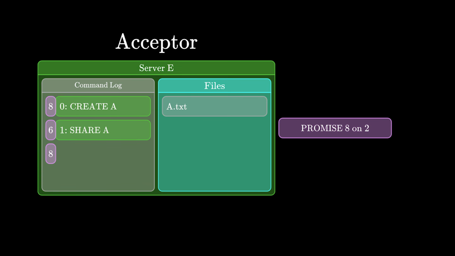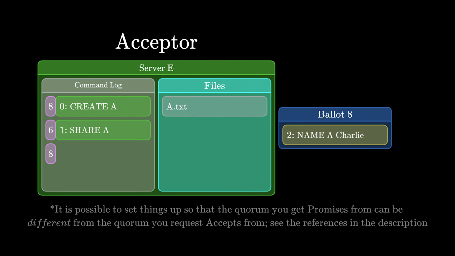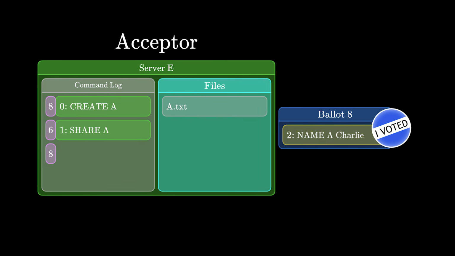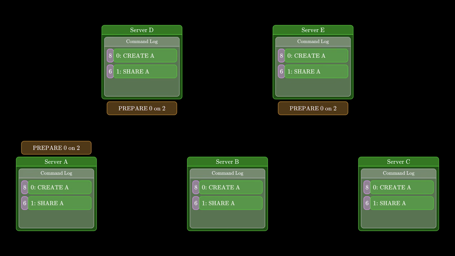Once a proposer receives a promise from a quorum of acceptors, it asks those acceptors to accept its ballot. If an acceptor hasn't promised a higher number for slot 2, it accepts. Let's walk through an example. I'm going to remove the file systems because they take up a lot of space. So server A generates the ballot number 0 and sends a prepare request for slot 2 to some quorum Q1.